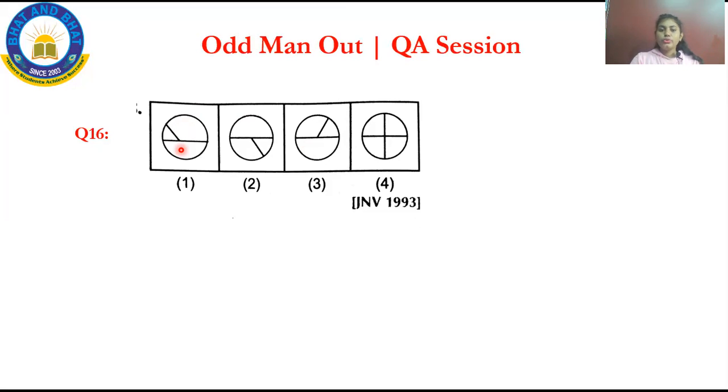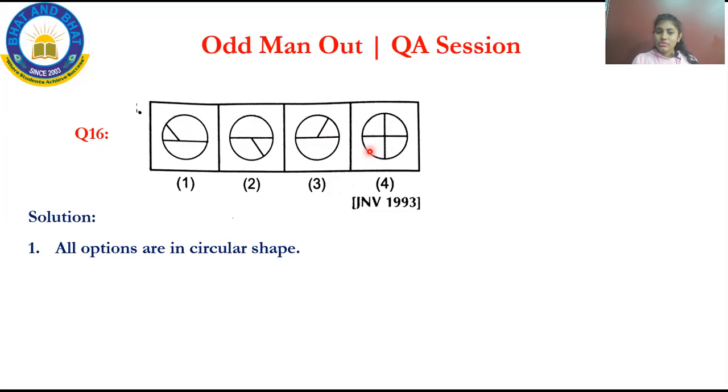Come to option 2. It is also a circle, divided into 1, 2, 3. It is also divided into 3 parts. Come to option 3 now. The circle is divided into 1, 2, 3. Here also it is divided into 3. Come to option 4. The circle is divided into 4 equal parts: 1, 2, 3, 4. So what is the correct option?